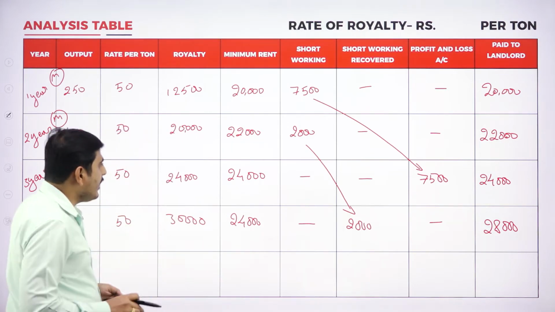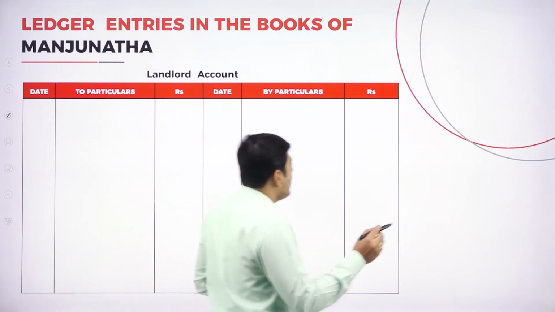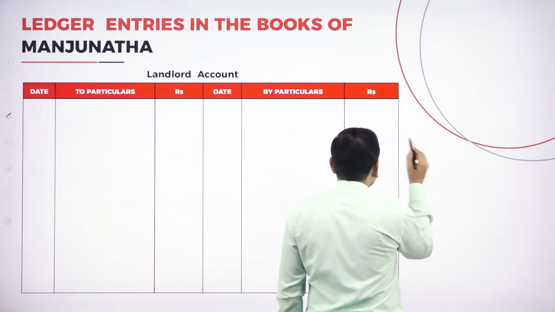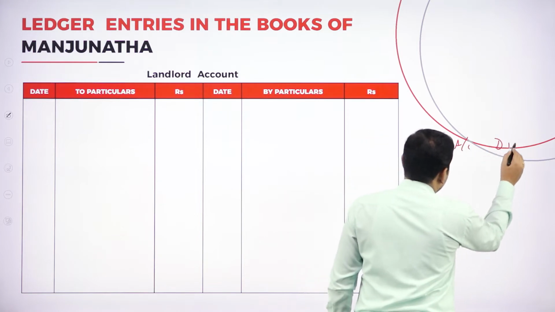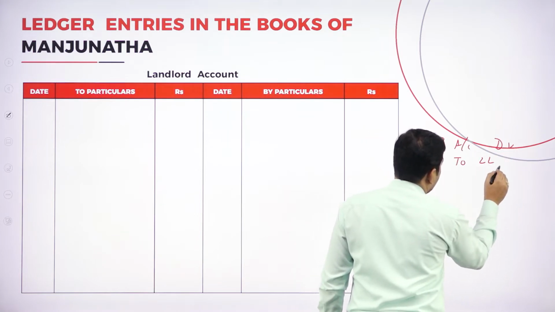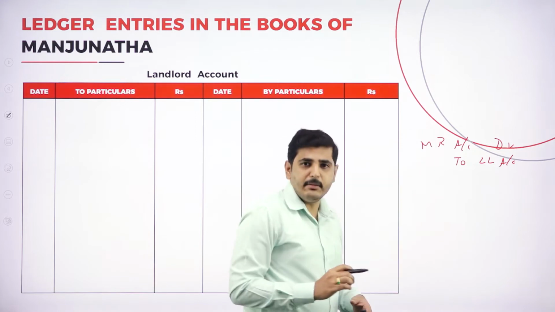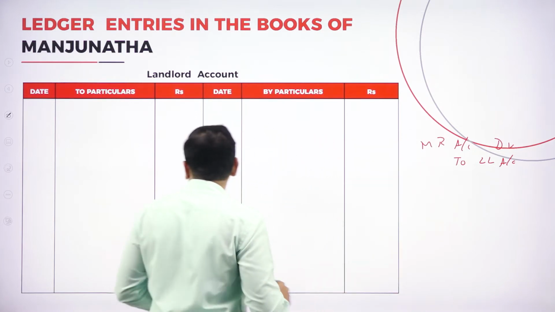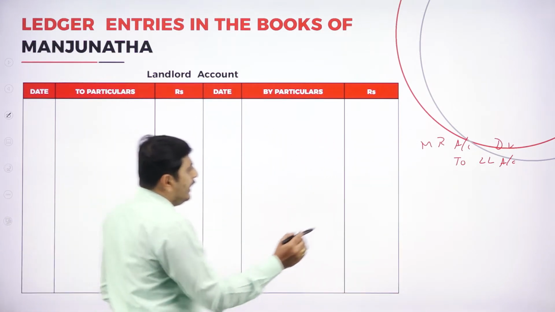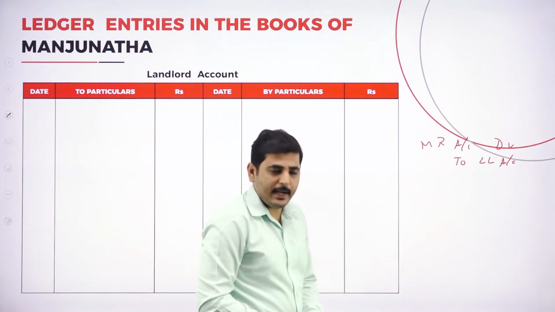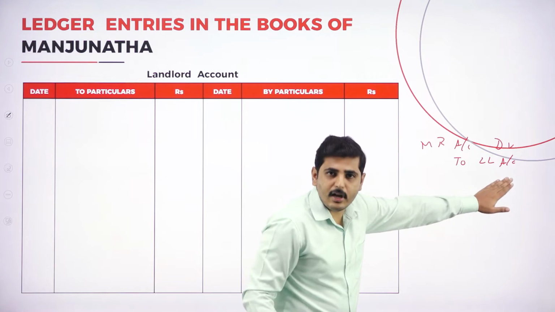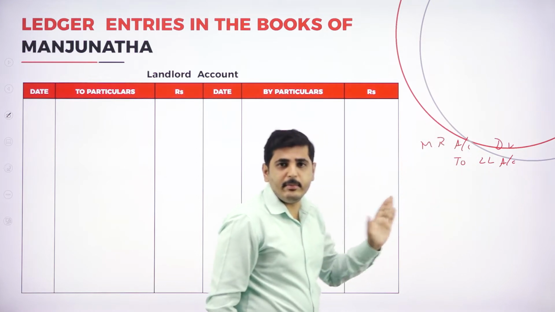Now let's write here. I will write here itself, now you can easily understand. So the journal entry is minimum rent account debtor to landlord account, being the minimum rent payable to landlord. Now the journal entry here is by minimum rent to landlord account. Which account are we preparing? We are preparing the landlord account. So we should write by minimum rent account.